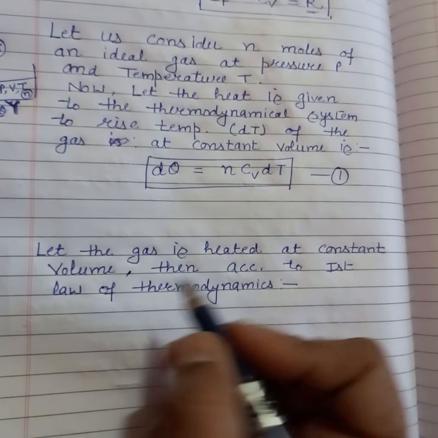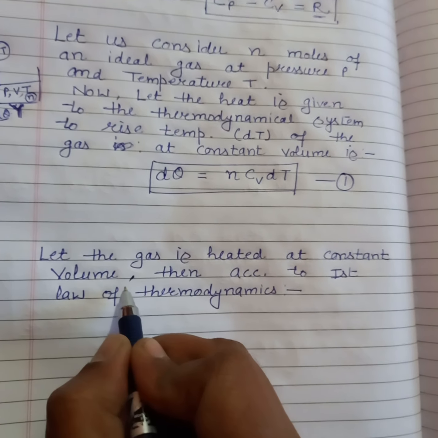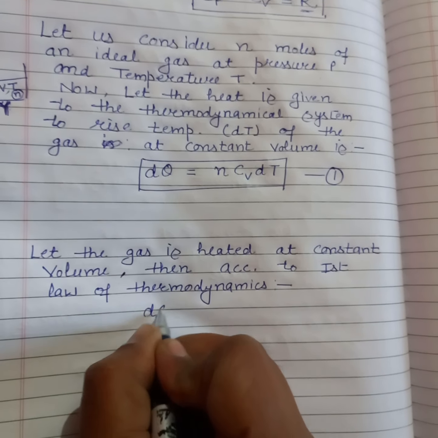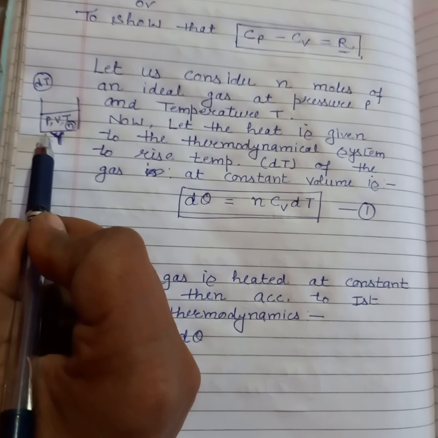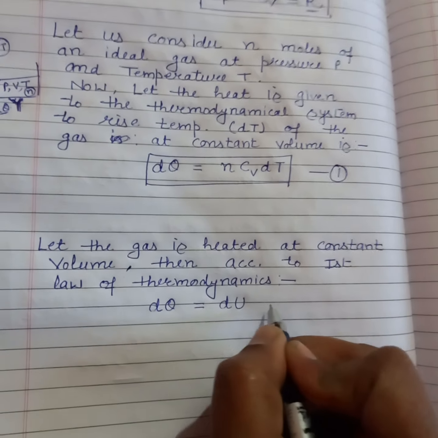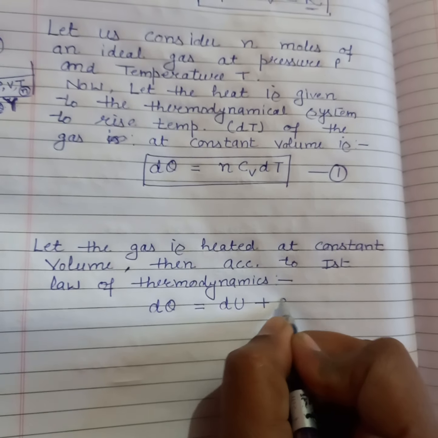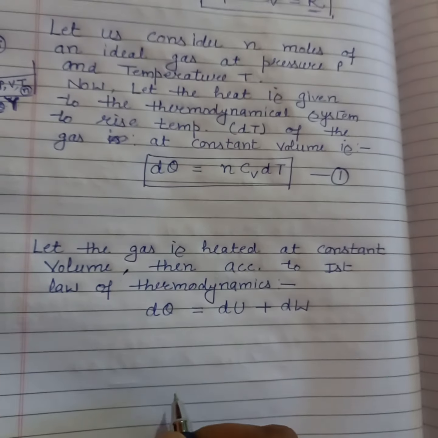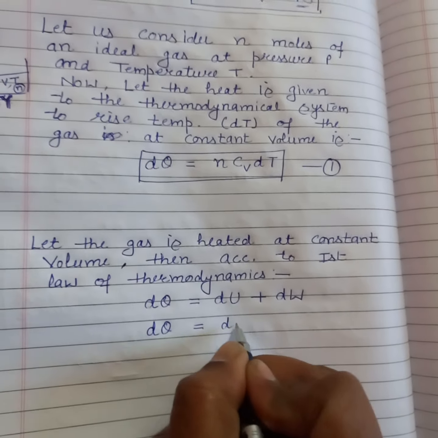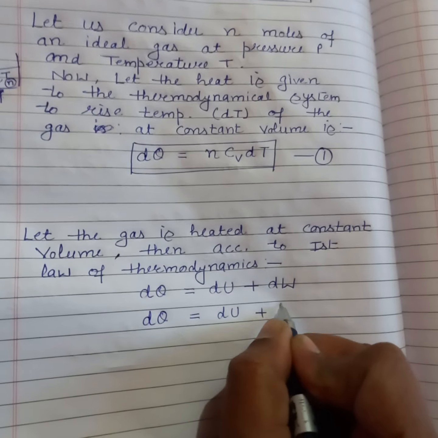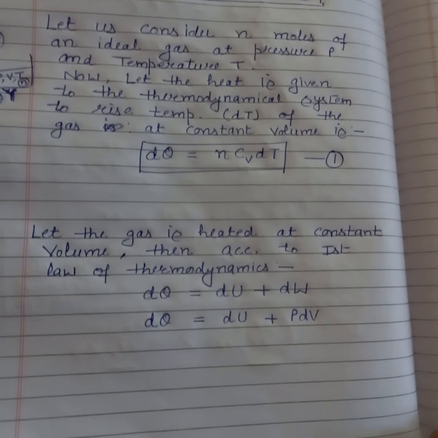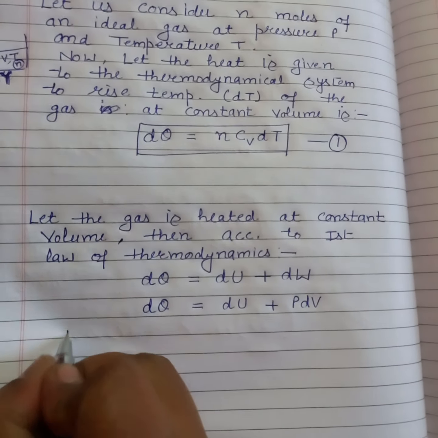Now, let the gas be heated at constant volume. According to the first law of thermodynamics, the heat you provide to this gas increases its internal energy, dU, plus the work done, dW. So dq is equal to dU plus P dV, since dW is equal to P dV. Yes or no?